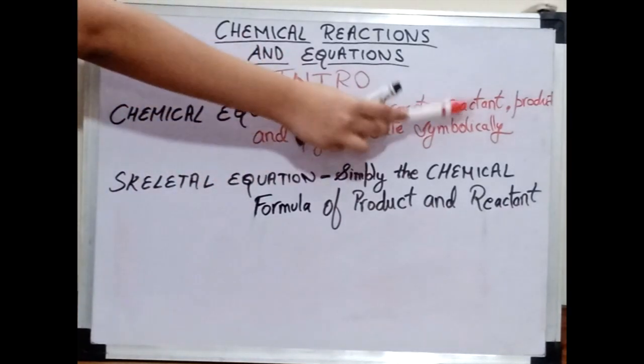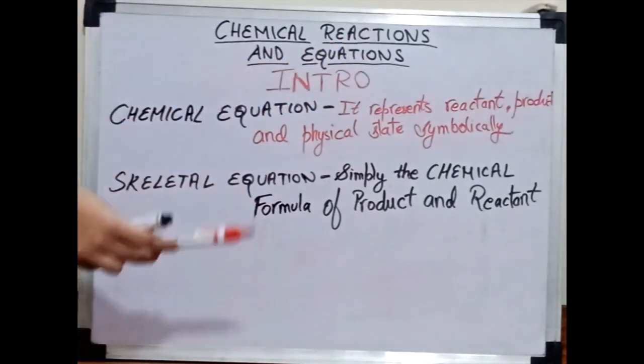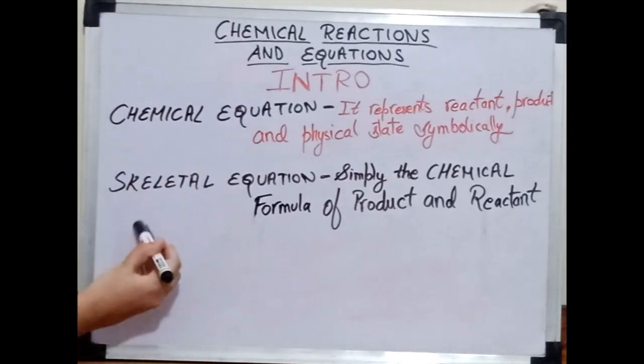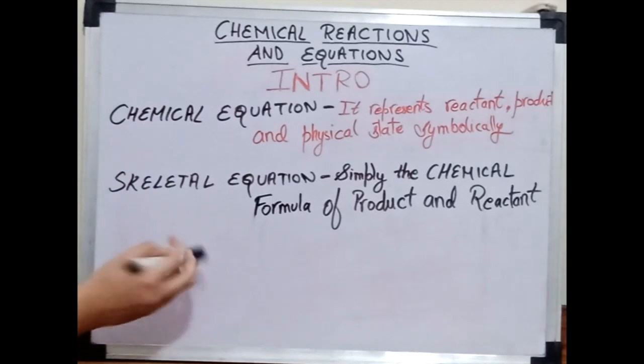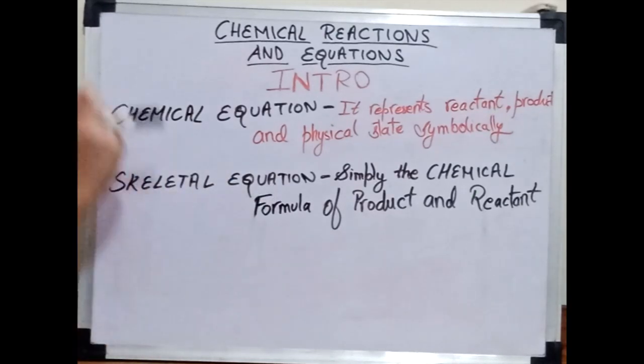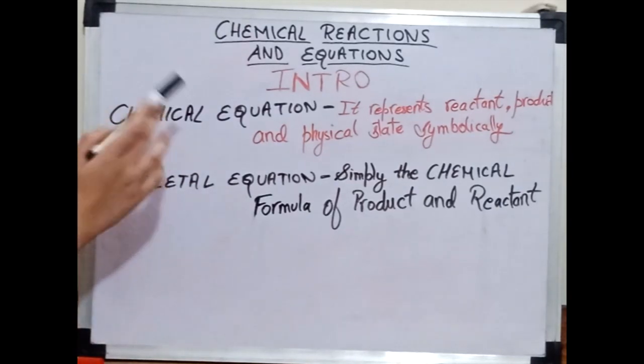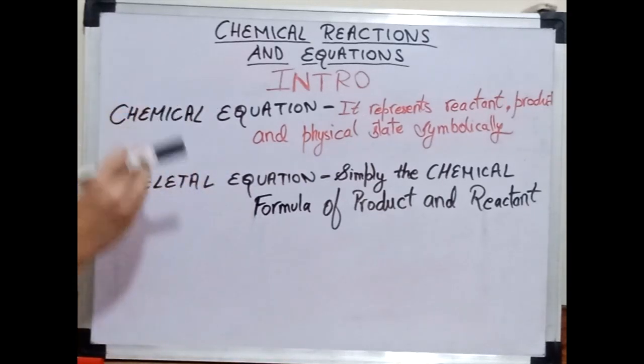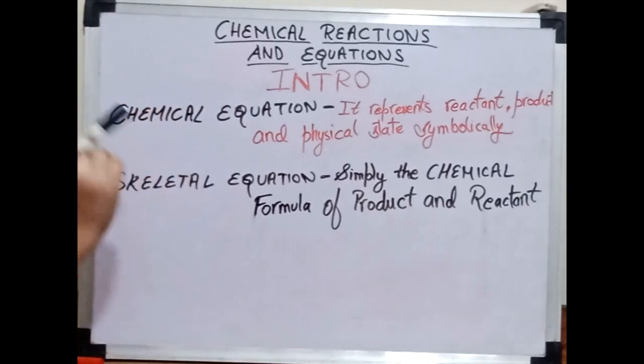It represents reactant, product and physical state symbolically. Like we took the example of magnesium oxide, in which I didn't write the full name, I used their symbols. In the same way, a chemical equation represents reactant, product and physical state symbolically.